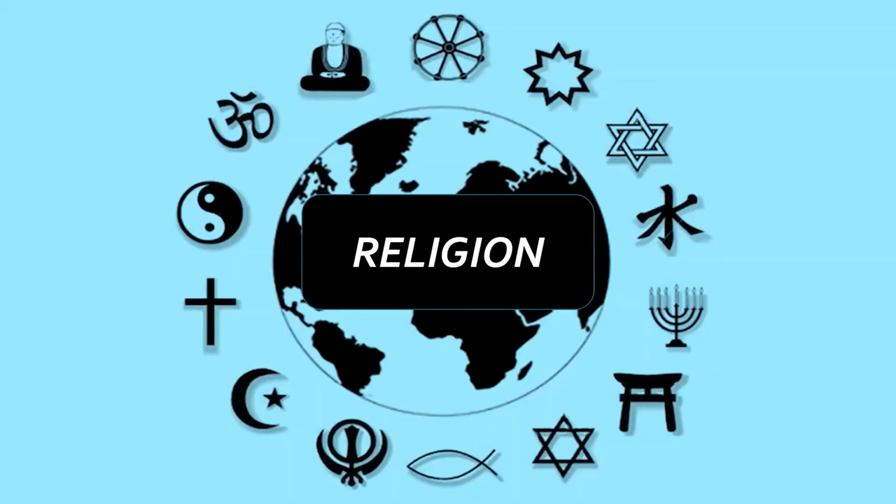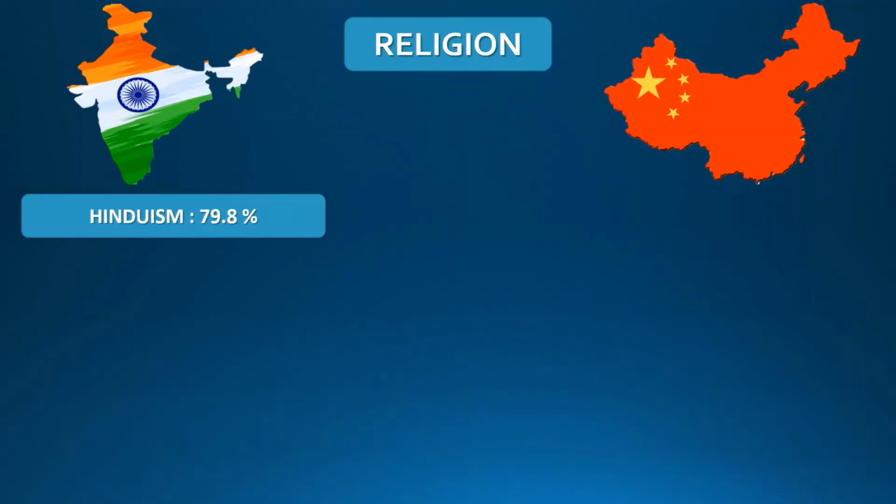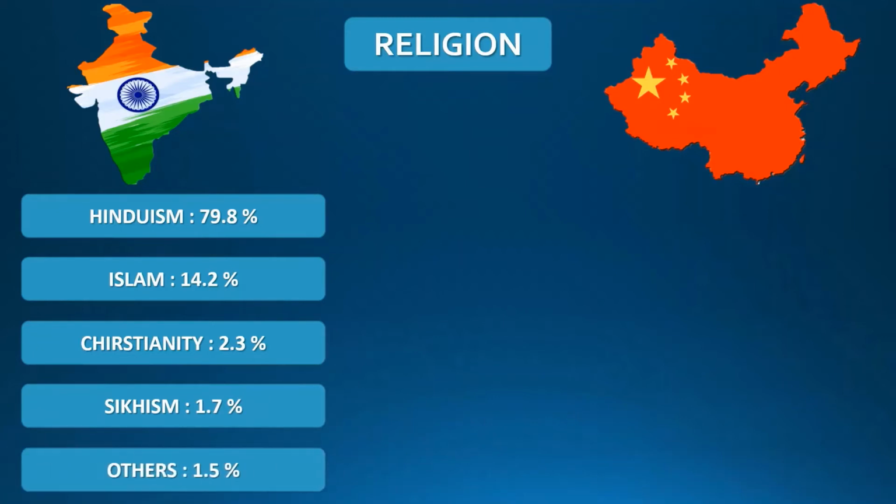If we talk about religion in both these countries, in India, 79.8% of people follow Hinduism, 14.2% follow Islam, 2.3% follow Christianity, 1.7% follow Sikhism, and 1.5% follow other religions such as Buddhism, Jainism, etc.